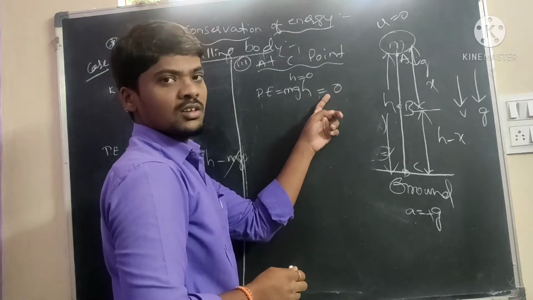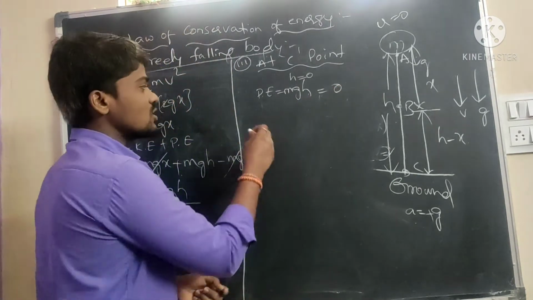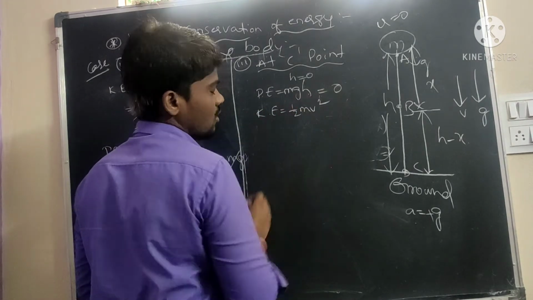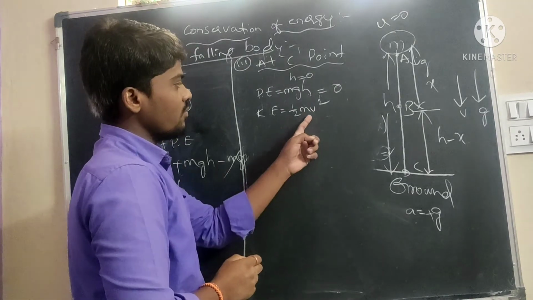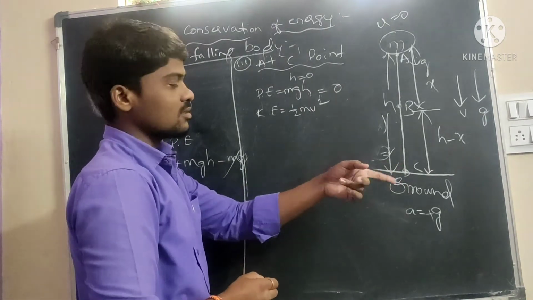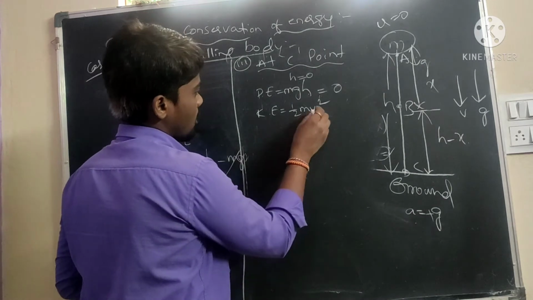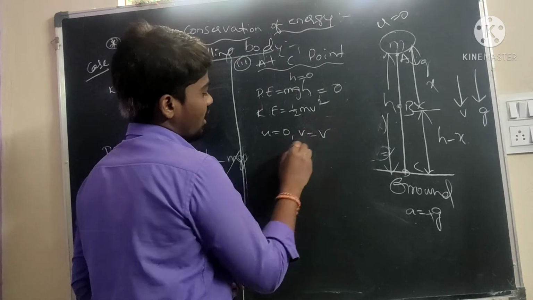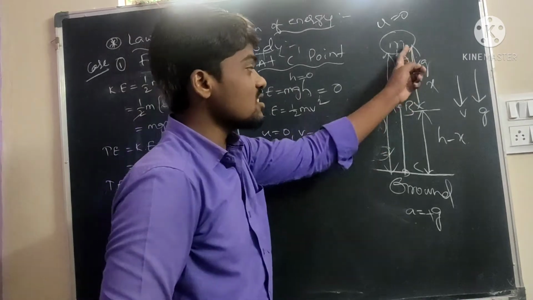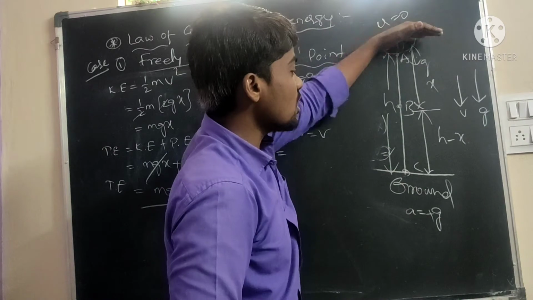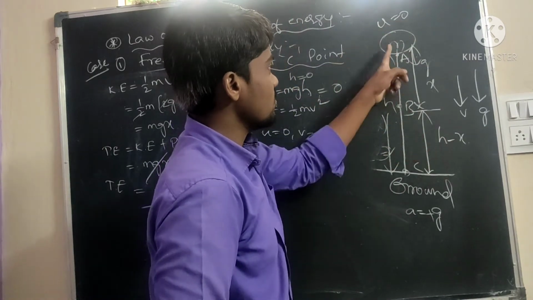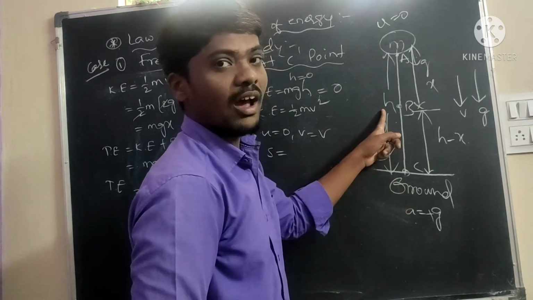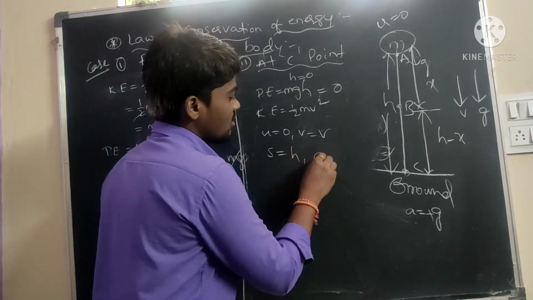Now we will find out the kinetic energy. Write down the formula, half m v square. Here the velocity changes. Initial velocity is 0 and final velocity is v. And s means how much distance is traveled from initial to final, which is h. Initial is A, final is C. The distance traveled, s, is equal to h, and acceleration is equal to plus g.